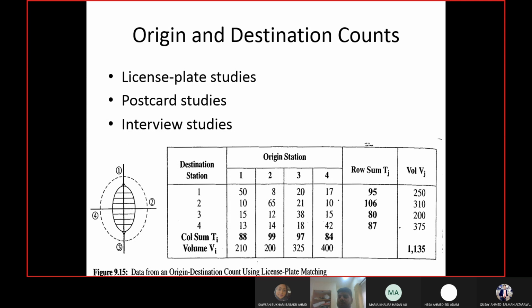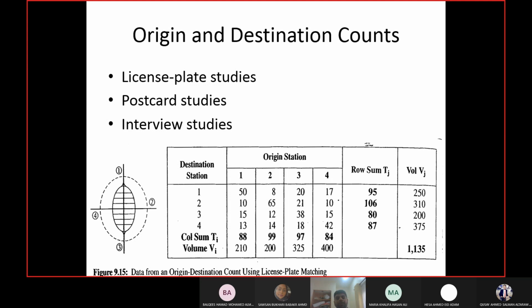Many of them will not return your postcard. So for all those drivers, you will not have the counts. Interview studies, again, you cannot interview the whole population of the area. You will only do a sample for the interview studies. So the point here is, in the end, you get a sample of the actual values.